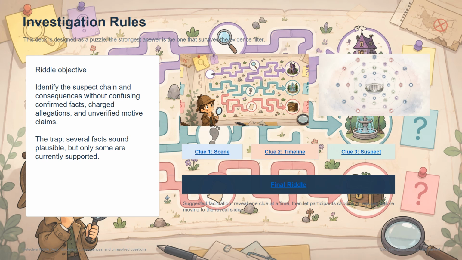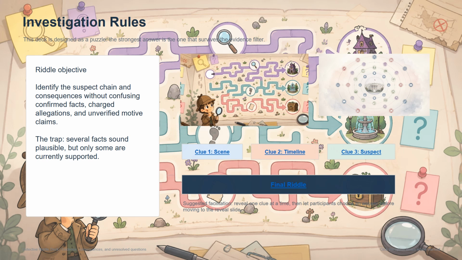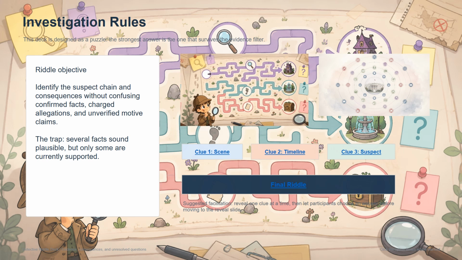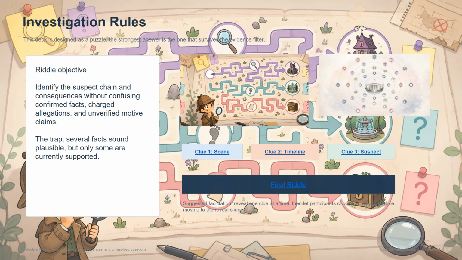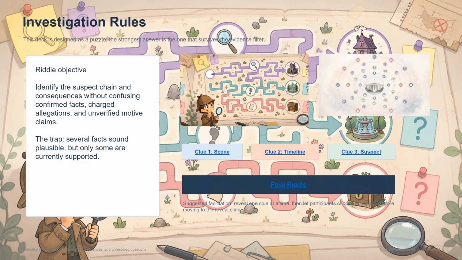The riddle will move through the scene, the timeline, the suspect profile, and the final suspect chain. Each stage provides useful clues, but also introduces a possible trap. The task is to avoid jumping from possible to proven. The audience should listen for what is known, what is not known, and what only appears to fit.